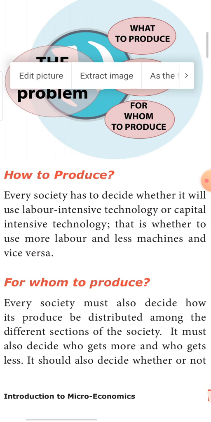Labor intensive means what? Using more of labor and less of capital. Whereas capital intensive means using more of capital and less of labor.